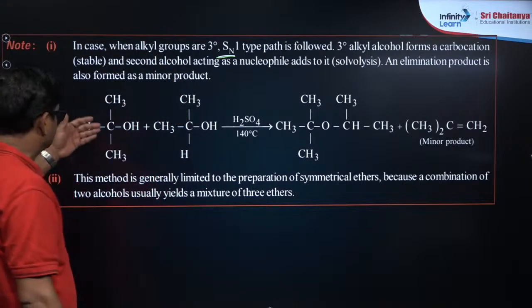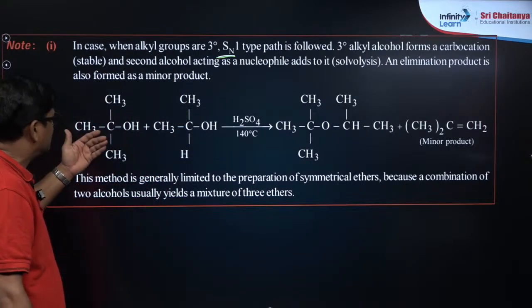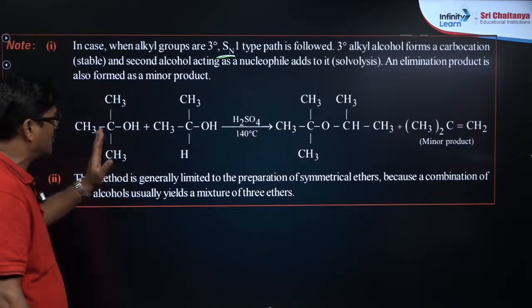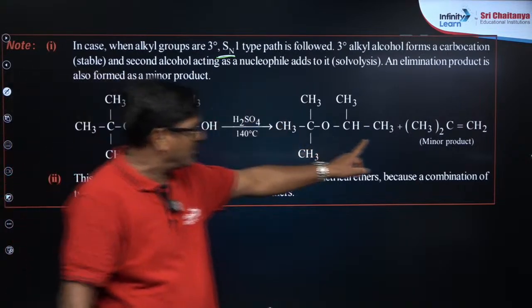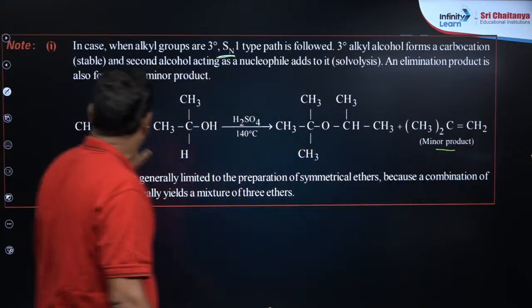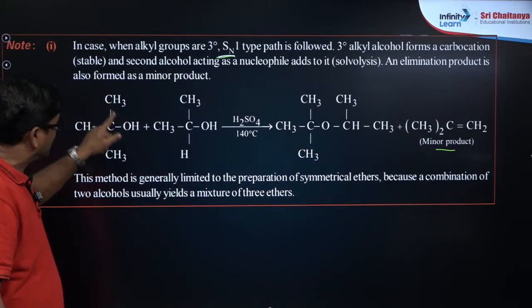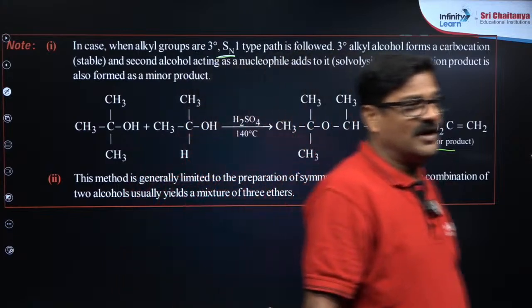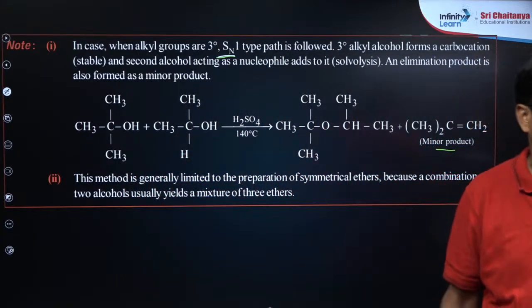So when tertiary butyl alcohol is heated with H2SO4, you are going to get a minor product as an alkene. Why? Because it tries to dehydrate itself. Isobutylene is formed.